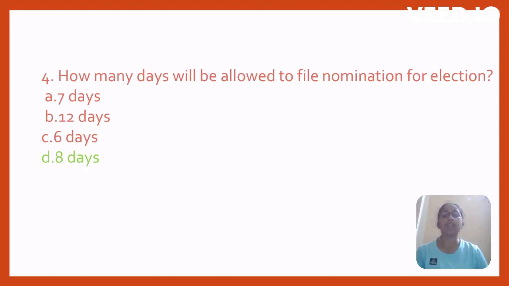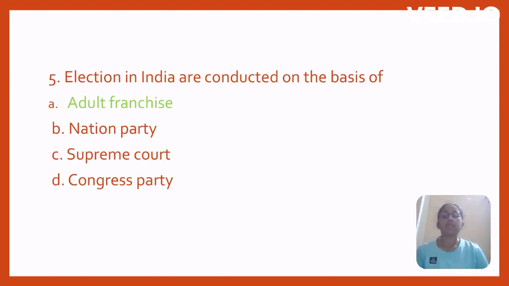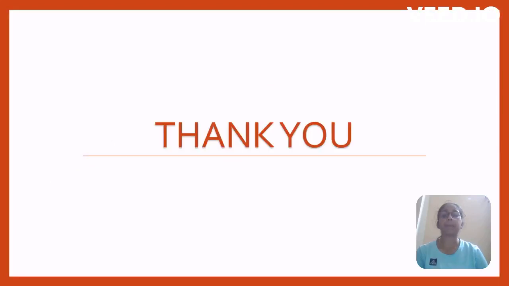Option D, 8 days. Elections in India are conducted on the basis of adult franchise, national party, Supreme Court, Congress party. Option A, adult franchise. Thank you.